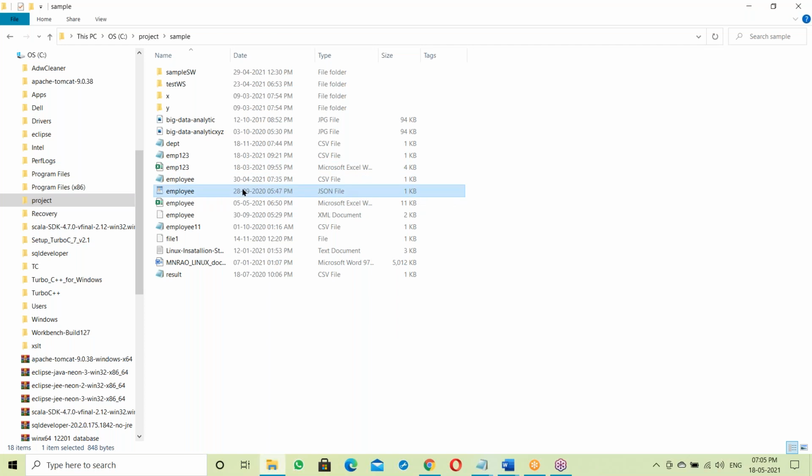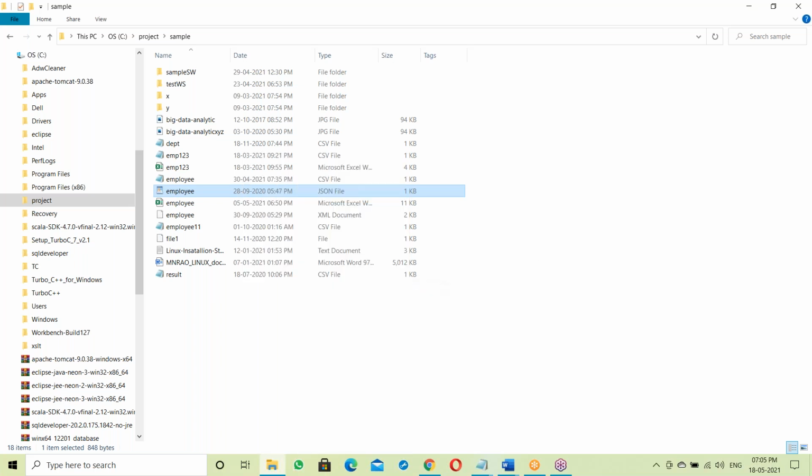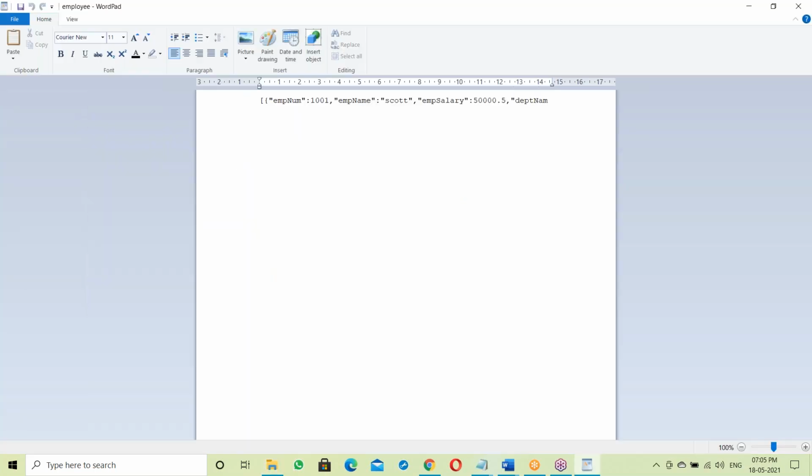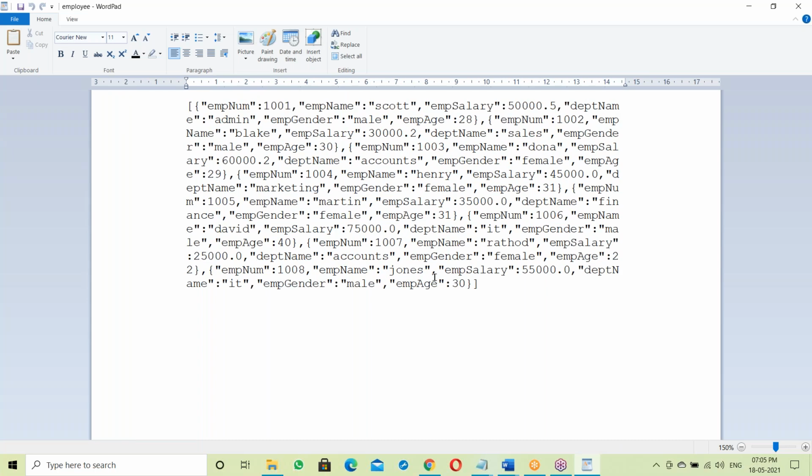Next, JSON files. This may be new for you. In that topic, I'll explain very clearly what JSON is and what the JSON format is. Nowadays, companies are using the JSON format. Why the JSON format? Data security.